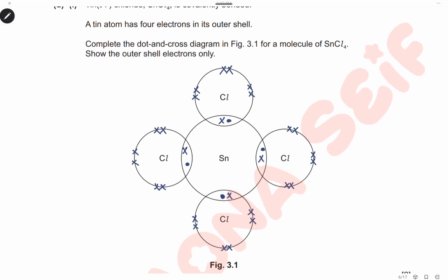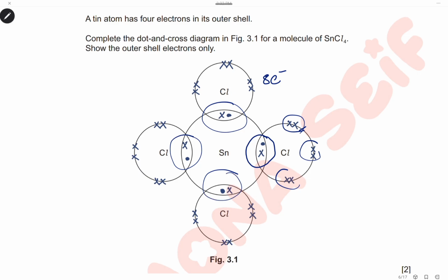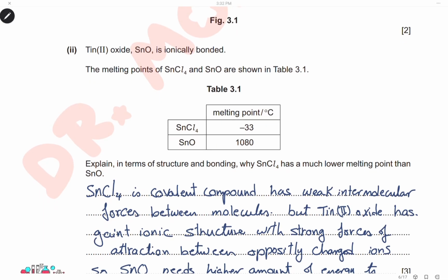Because tin has 4 electrons in the outer shell, it will make a single bond with each of the chlorine atoms, sharing 1 pair of electrons between the 2 atoms. For the non-bonding electrons, each chlorine atom has 3 non-bonding pairs, that means 6 outer shell electrons. Now the chlorine atom has 8 electrons in its outer shell, and the tin atom also has 8 electrons in its outer shell. Tin(II) oxide is ionically bonded.